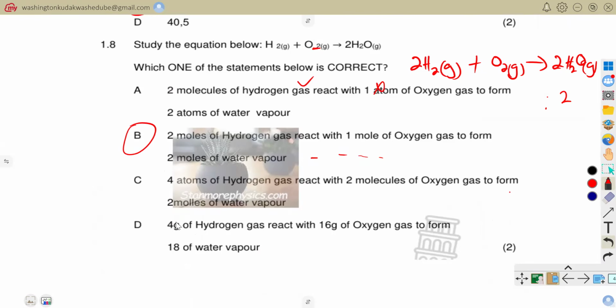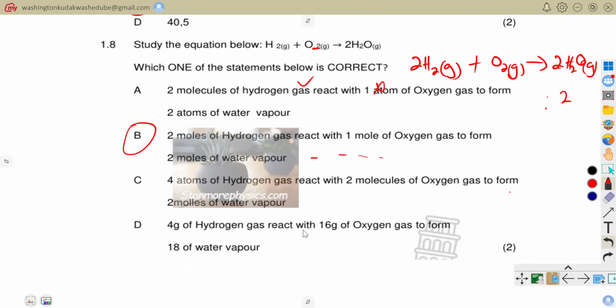Let's go to D. 4 grams of hydrogen gas react with 16 grams of oxygen gas to form 18 grams of water. Now, if we say 8 grams of hydrogen gas react with, we now need to determine our mass.